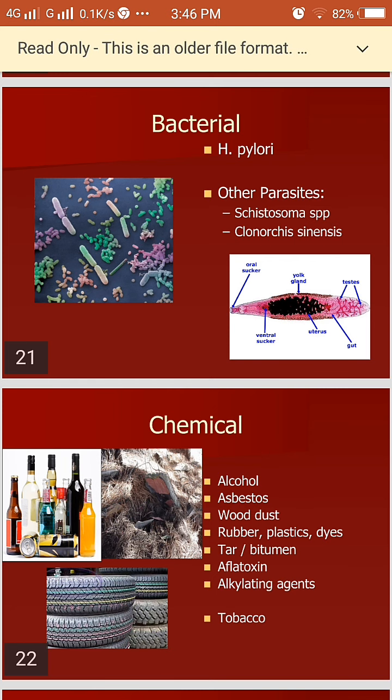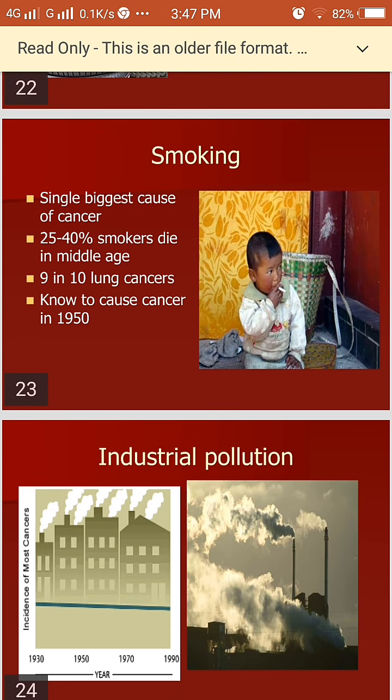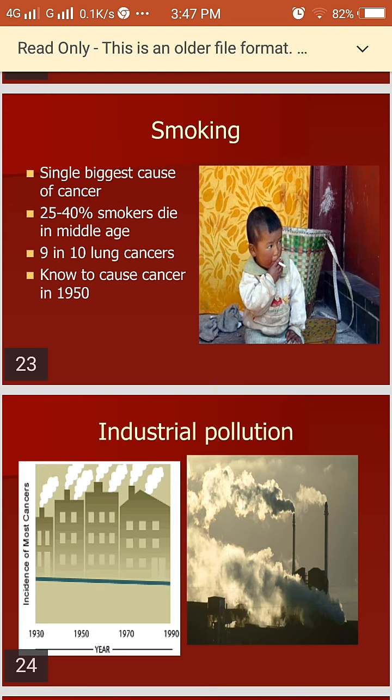clonorchis. Then some chemical factors also induce cancers, especially the intake of alcohol. Then asbestos, wood dust, rubber, plastics, dyes, tar, aflatoxin, alkylating agents, and also the continuous usage of tobacco. Another important causing factor is smoking, the single biggest cause of cancer. 25 to 40% of smokers die in middle age, and the main reason is that they have suffered lung cancers.